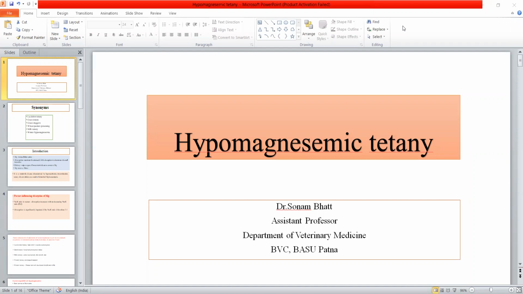The topic of today's lecture is hypomagnesemia tetani. This is a metabolic disorder of cattle, and it occurs whenever there is a reduced concentration of magnesium in the body and in the CSF. This disease has various synonyms like lactation tetani, grass tetani, milk tetani, and winter hypomagnesemia.